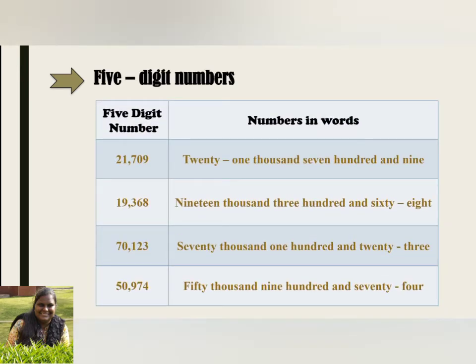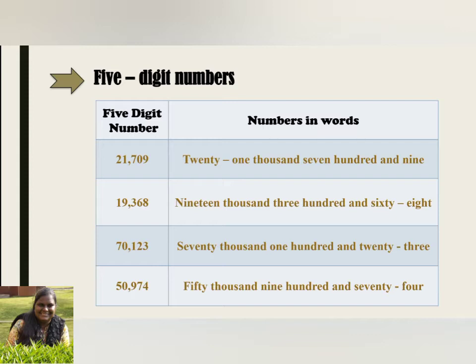The last one is 5-digit numbers. So there we have the 5-digit numbers. 21,709. That is 21709 in figures. How do you write them in spelling? There it is for you.